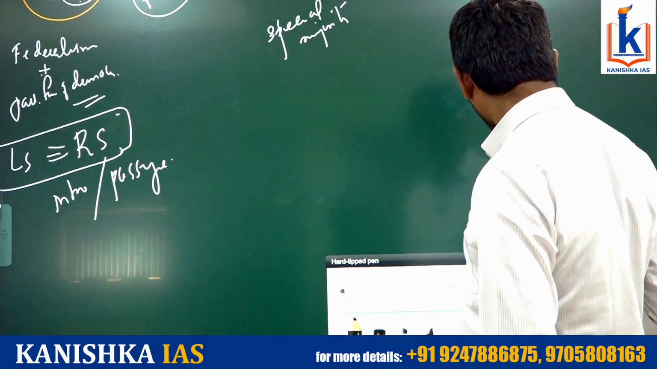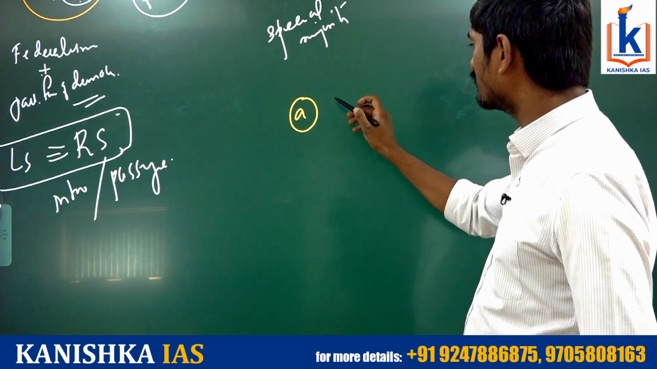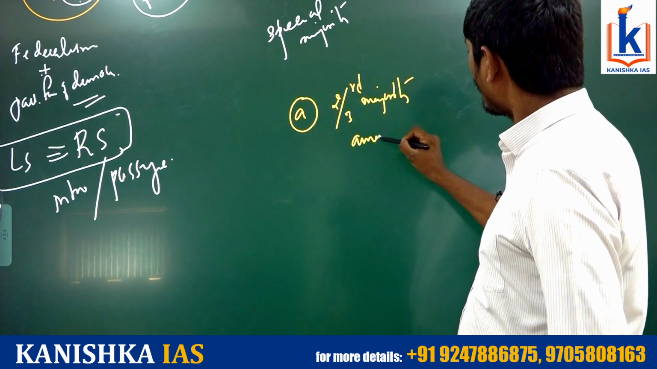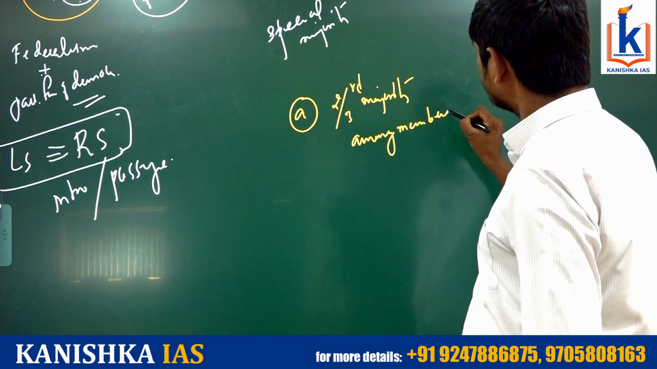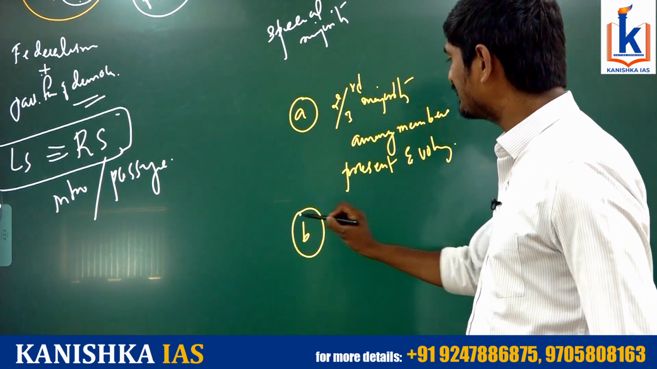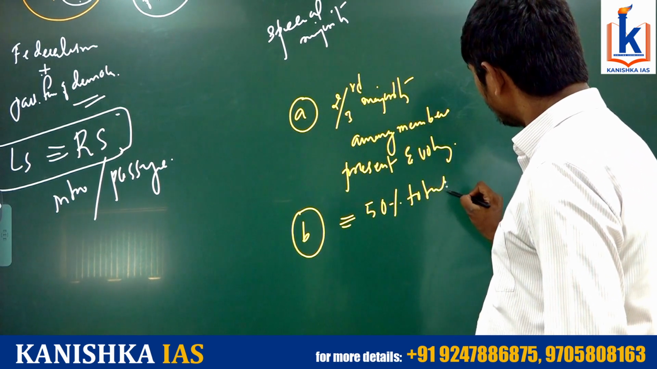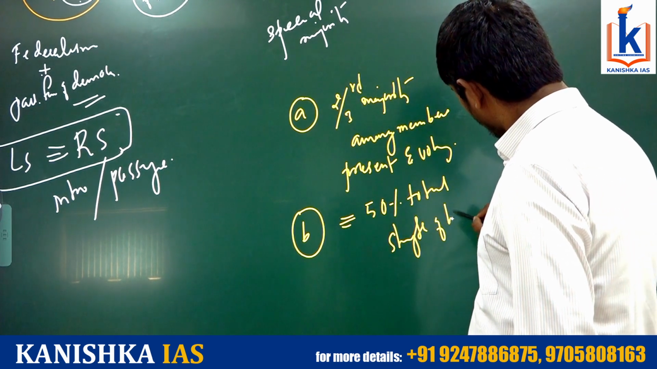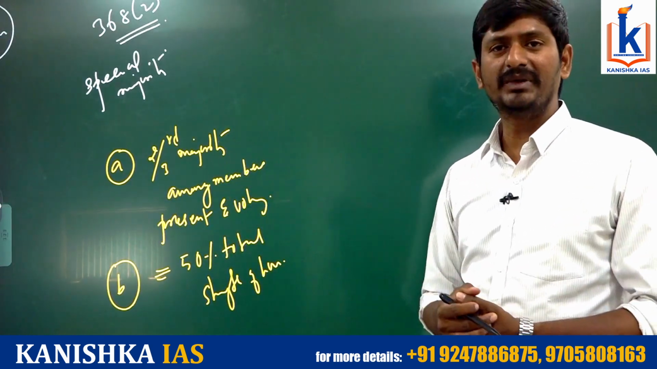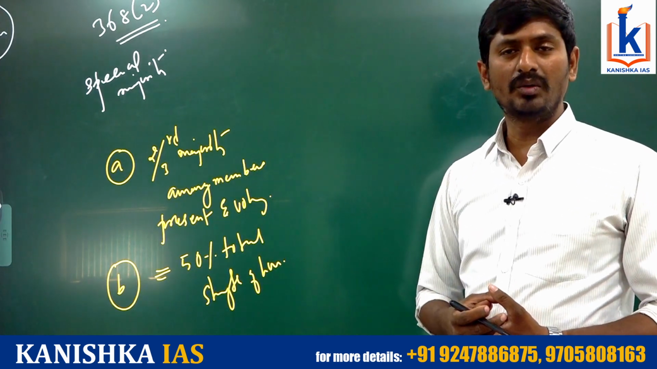The requirements include, A, the bill must be able to be passed by the House with a 2/3 majority among members present and voting. This is the first requirement. And the second requirement means this majority must be at least equal to half of the total strength of the House. So these 2 requirements must be met. That is, one is a 2/3 majority among the members present and voting, and number 2, it must be able to attain at least 50% of the total strength of the House.